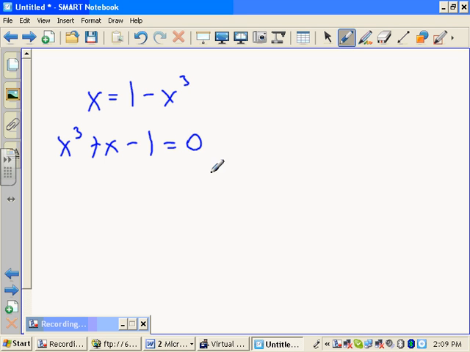By the way, what's depressing about this cubic? I'll give you a hint. Something's missing. When the x squared term is missing, it's a depressed cubic. As it turns out, any cubic equation can be rewritten as a depressed cubic. And any depressed cubic can be solved by Cardan's formula. If you want to look it up later on the internet, be my guest, Cardan with a C.